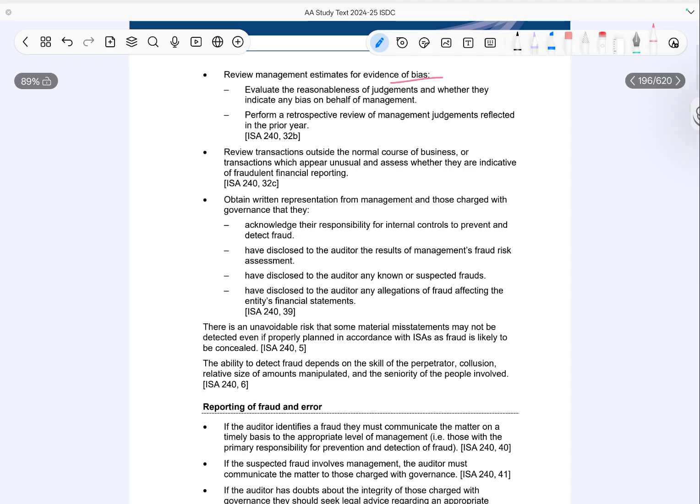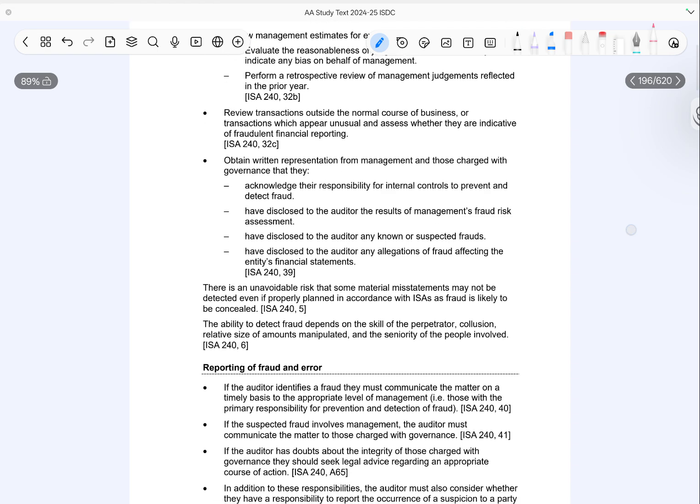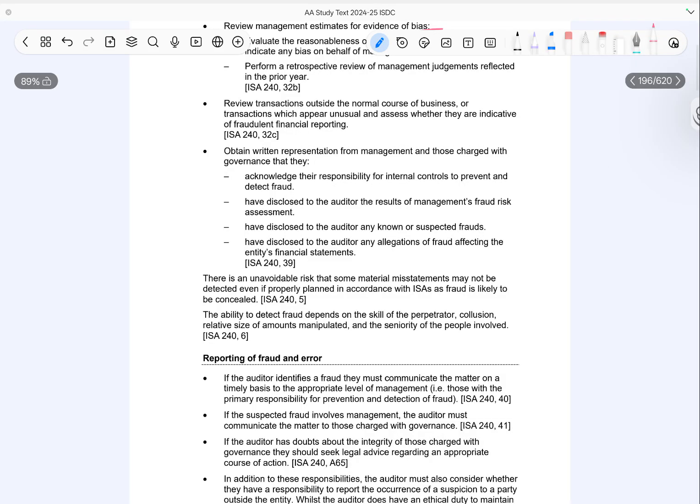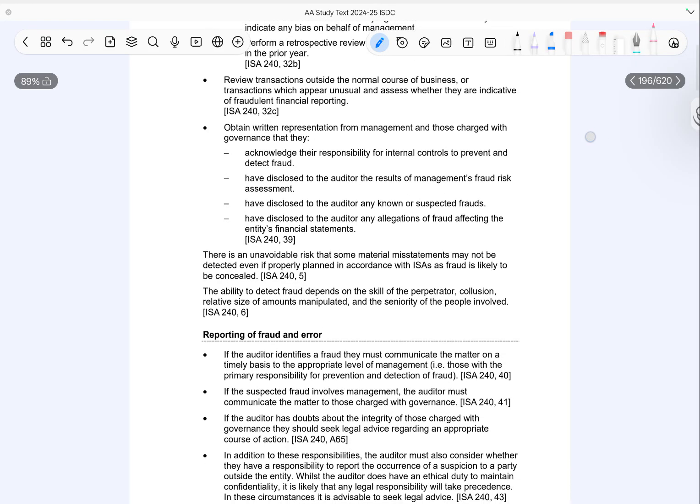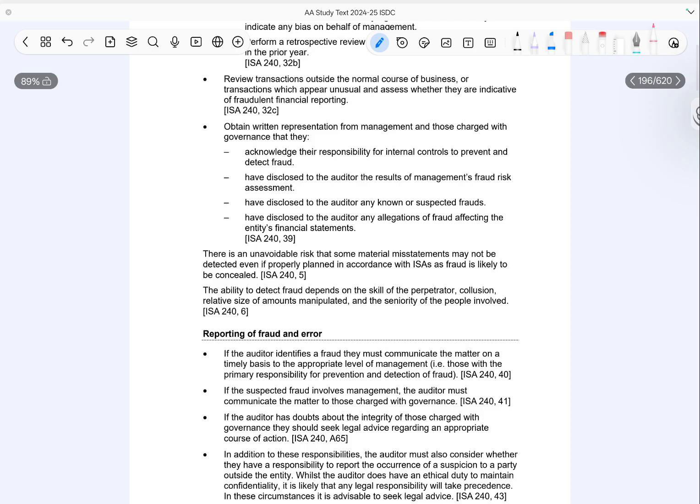Next, the auditors review unusual transactions. These include transactions outside the normal course of the business or those that appear unusual. Such transactions may indicate fraudulent financial reporting and must be carefully assessed. The auditor must also obtain written representations from management and TCWG. These confirm that management accepts responsibility for internal controls to prevent and detect fraud. They must also confirm that all known or suspected frauds and the results of their fraud risk assessment have been